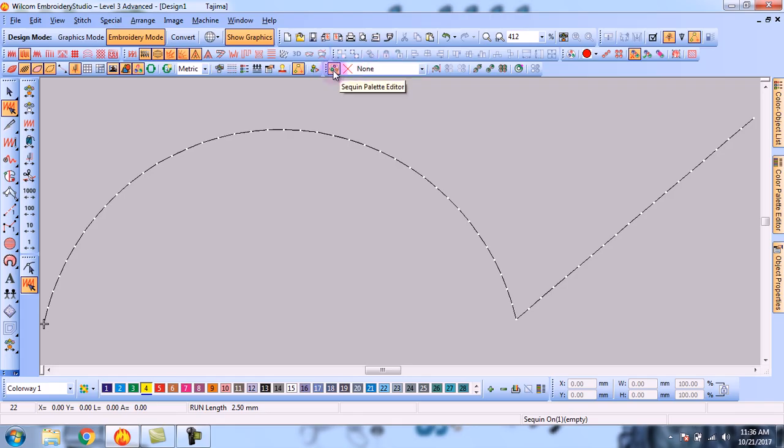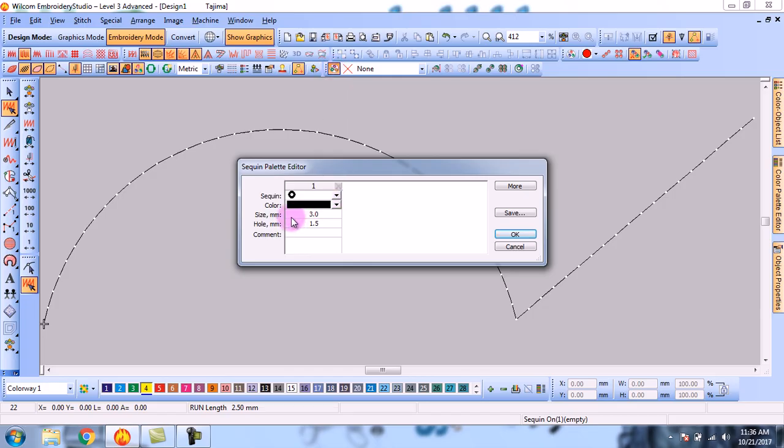So you have to click the Sequin plate editor button. Now you have to click on the Sequin plate editor button. Here you will do the settings of your Sequin. Okay, first of all you will select your sequence, any of these. Then you have to select the size of the sequence.